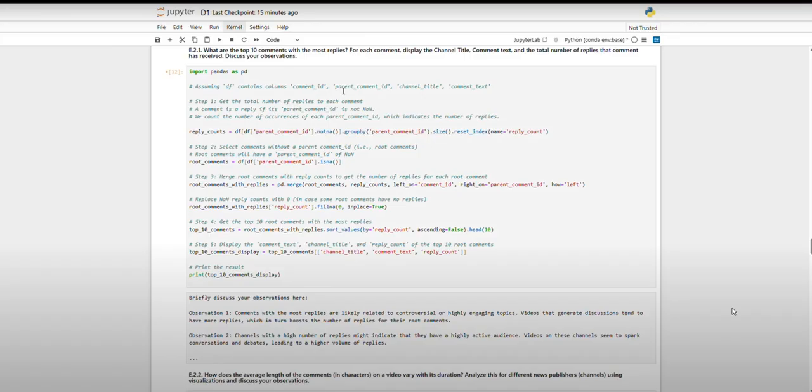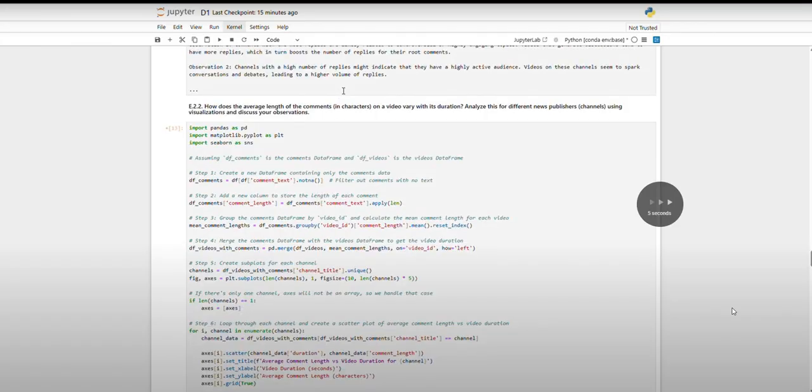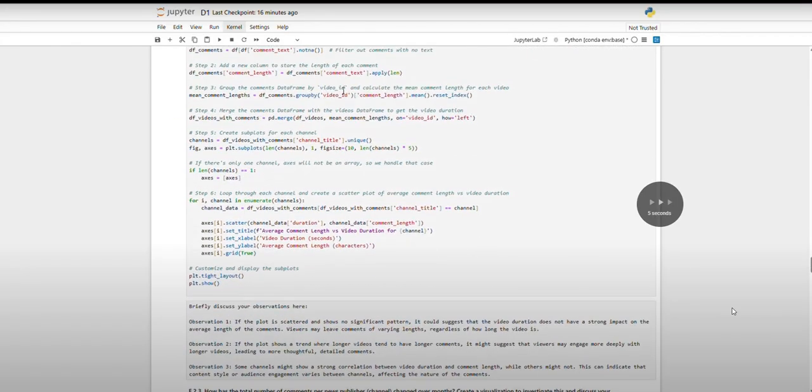Videos that generate discussions tend to have more replies, which in turn boosts the number of replies and root comments. Pretty self-explanatory. Channels with a high number of replies might indicate that they have highly active audiences. Videos on the channel seem to spark controversy and debates, leading to a high volume of replies. So more controversial, more replies, more engagement, as we see.